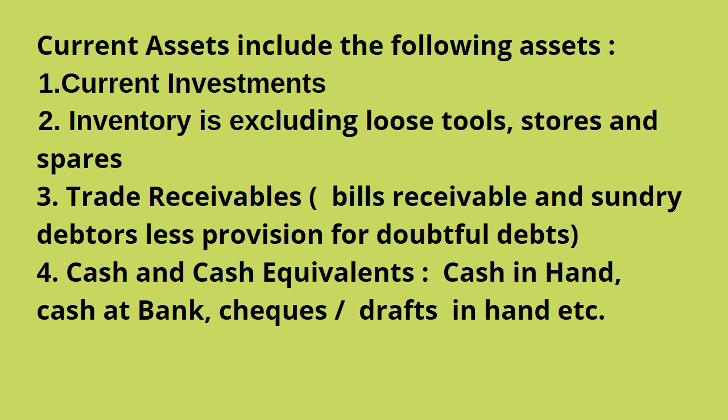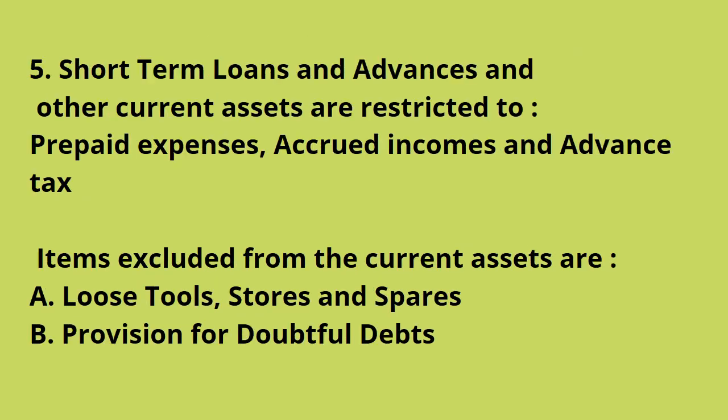And what will remain from sundry debtors? Less provision for doubtful debts. Fourth number, cash and cash equivalents. And what items will you take in cash and cash equivalents? Cash in hand, cash at bank, checks or drafts in hand, etc. These are the current assets.